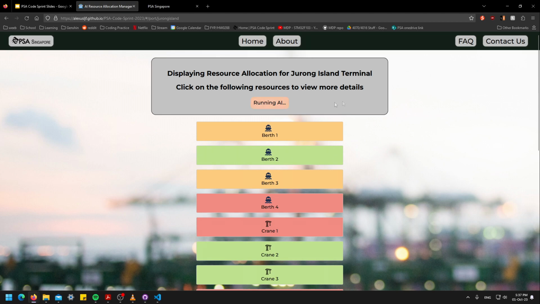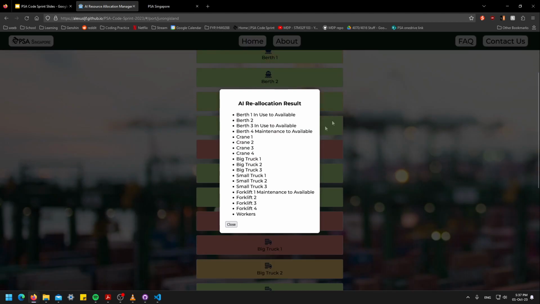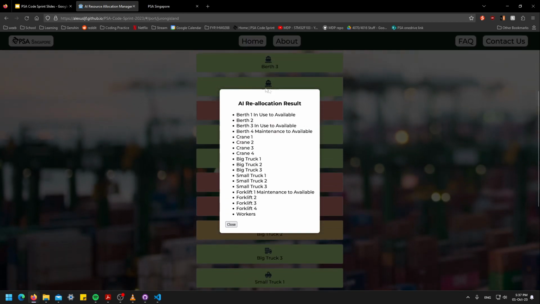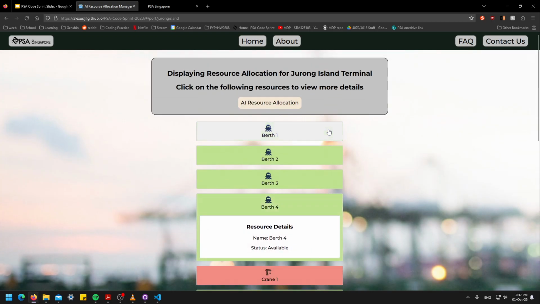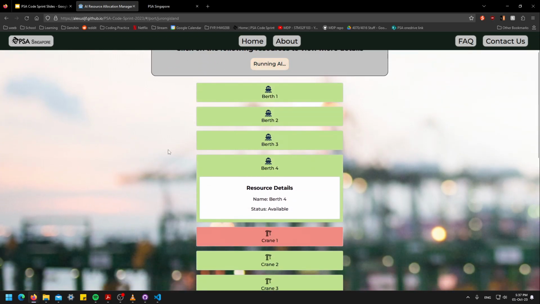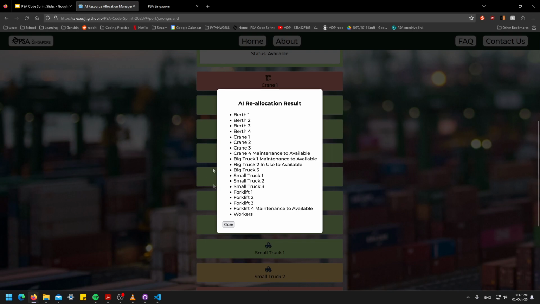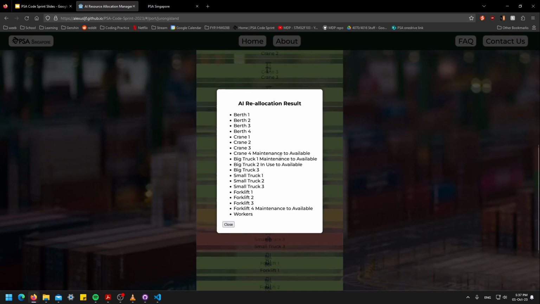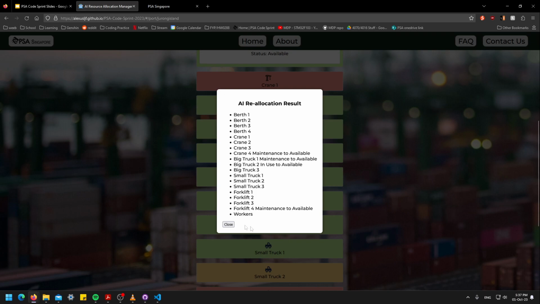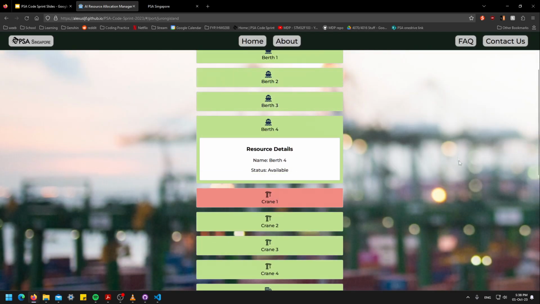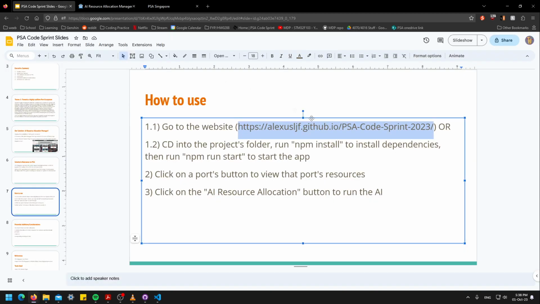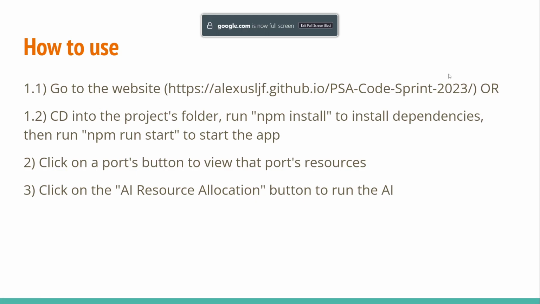And then if you click on this, it also works as you saw just now, berth 4 changed from red to green, and it's also available. So if you want, you can press again, you can play around with it. We saw a few of them, Crane 4, a few of them also became available. So yeah, you can play around with it. Where was I? So yeah, that's the video demonstration.